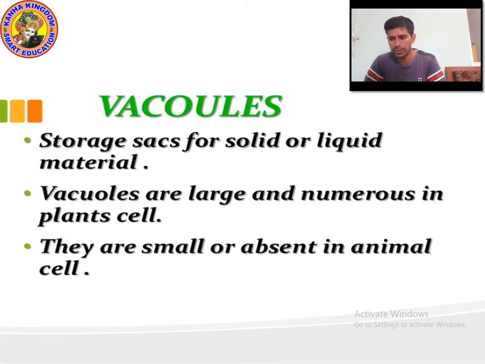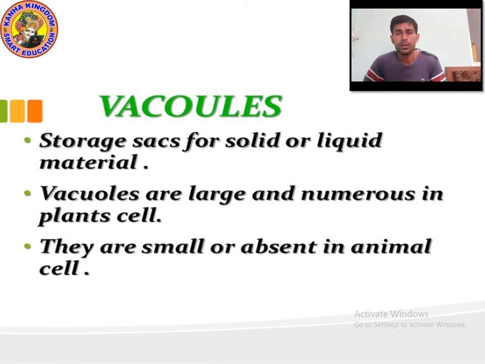Even in amoeba, vacuole is found, where amoeba digests the food. Vacuoles are large and numerous in plant cell. Remember, the size of vacuoles in plant cell is very large, but the size of vacuole in animal cell is very small or absent.